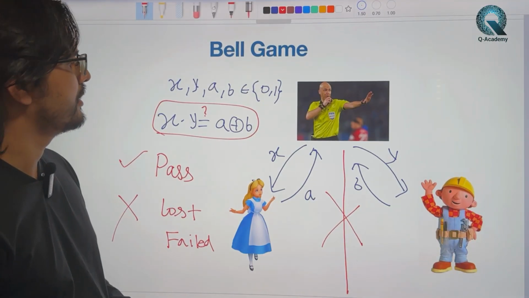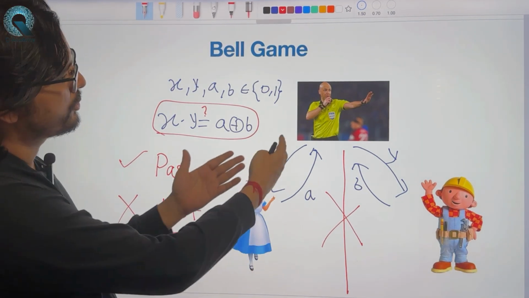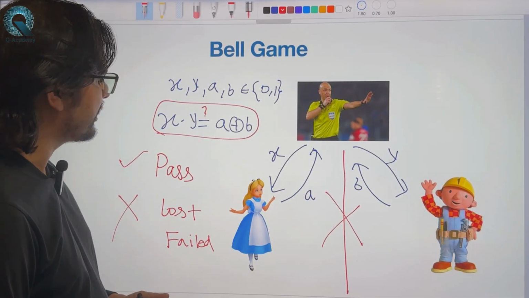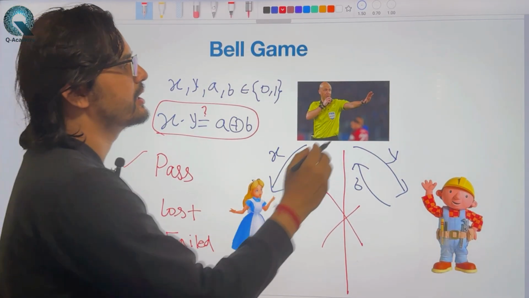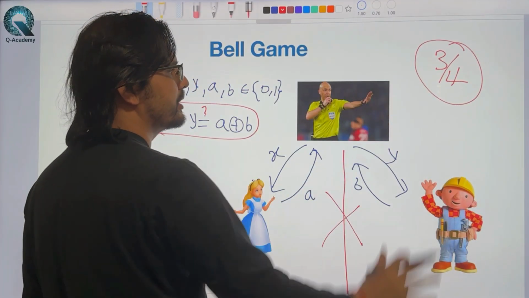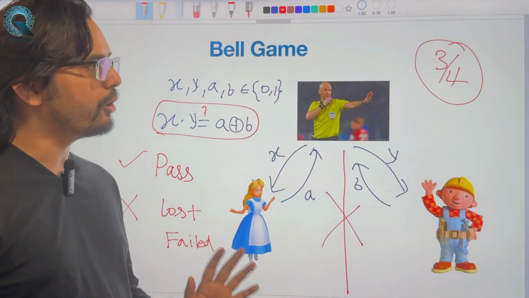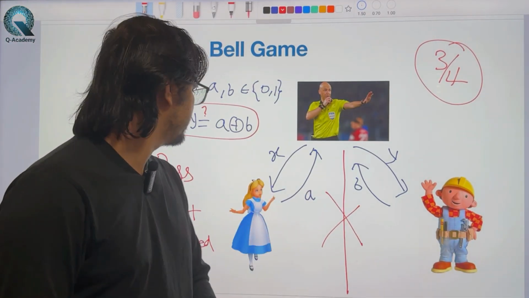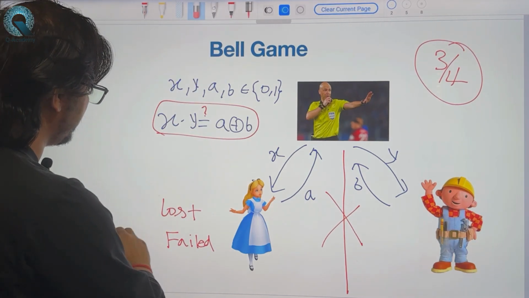Okay. So basically they can do many iterations of this question-answer process, and in classical theory we know that they can win at most 3/4 of the time. So let's try to see how we get this number 3/4 using a very simple argument. There is a more involved argument and proof, but we won't go into that detail. So to understand that, let's see the situation here.